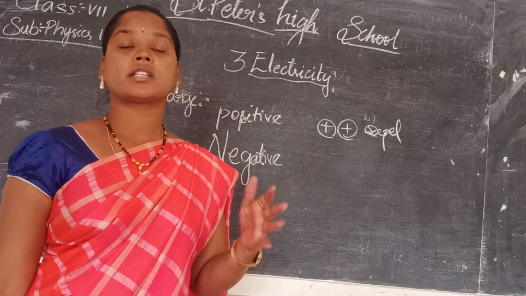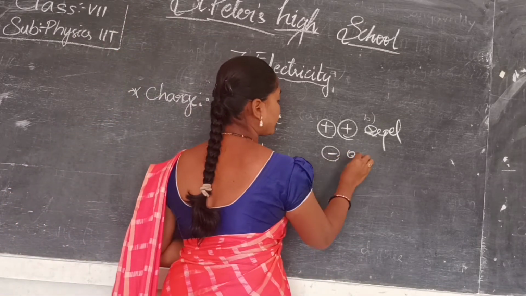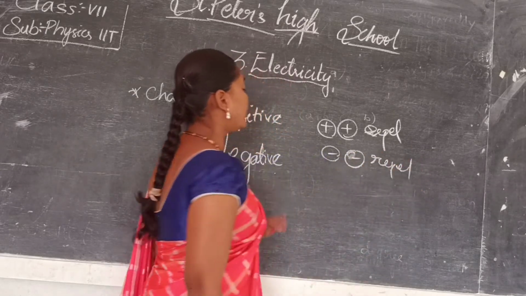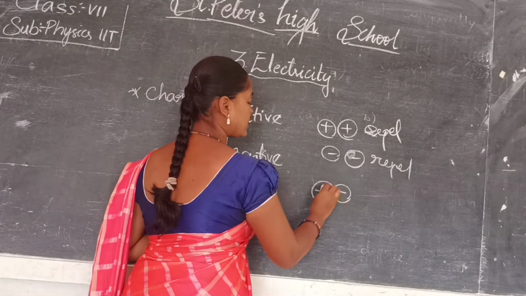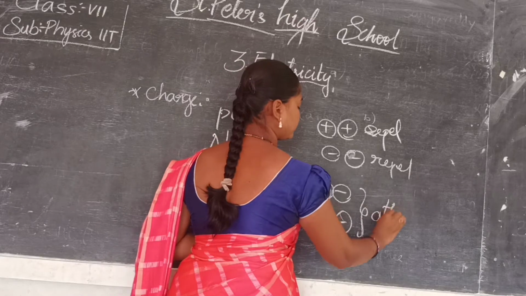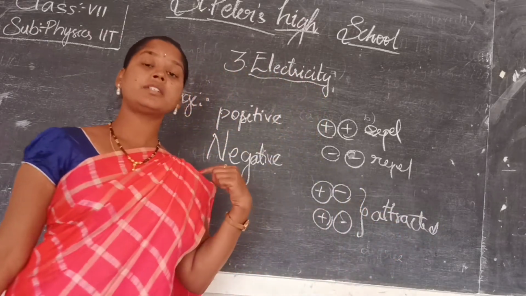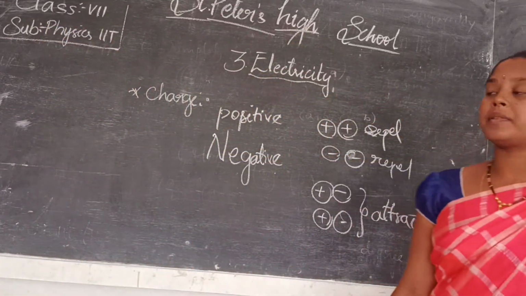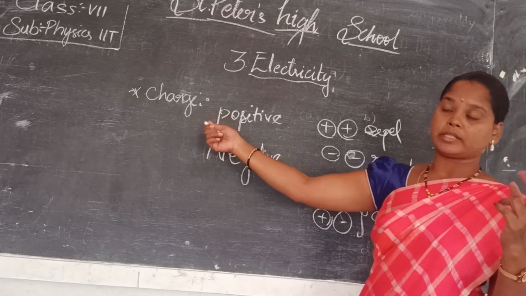There the flow of electricity does not take place, in both cases they will be repelled. But whereas with one positive and one negative, that means unlike charges, they will be attracted. That means the flow of charge takes place from one body to the other body. Clear? The properties of charge, we have two properties.